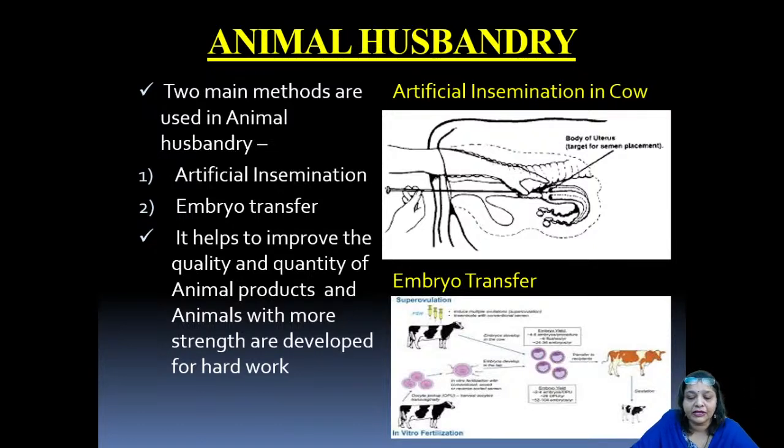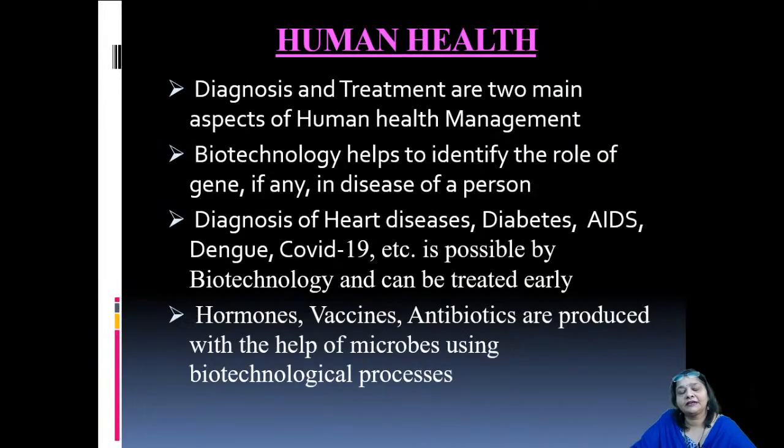All these, of course, can be done. Now, I told you about in vitro fertilization, which can be done in lab conditions, in controlled conditions, and the multiple embryos which can be developed in the lab can be introduced into the reproductive system, into the uterus or uterine sacs of the female organisms of various animals, and of course, new offspring and better quality offspring can be produced through biotechnological processes.